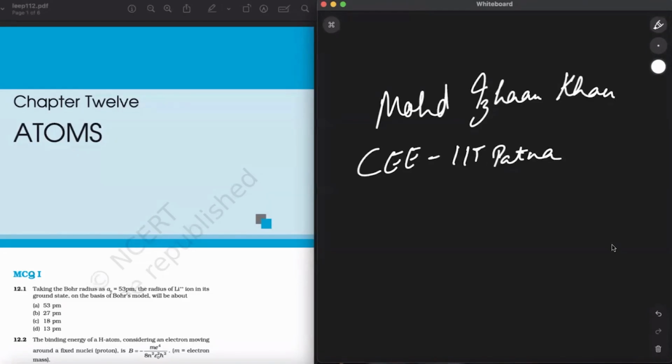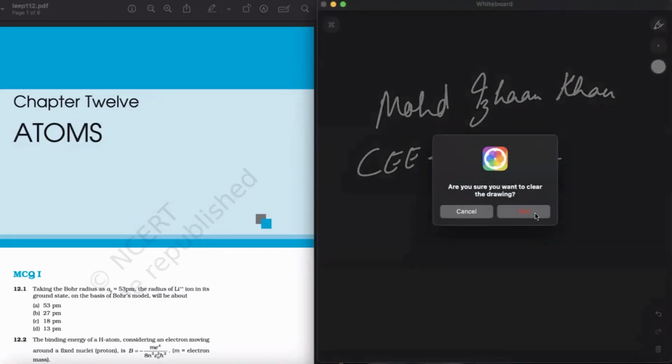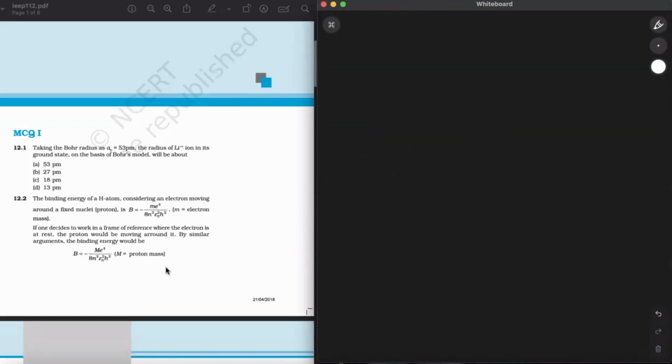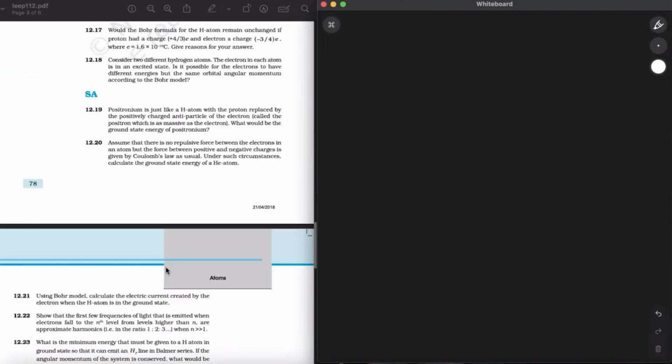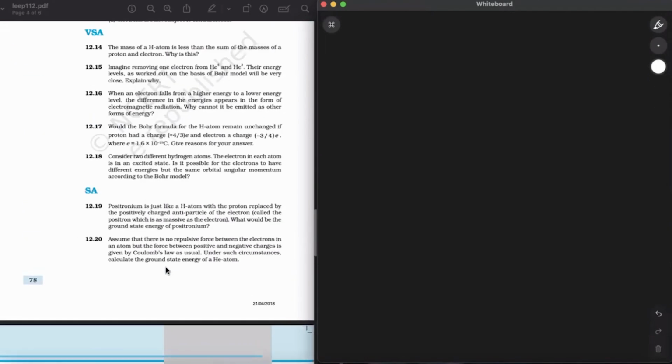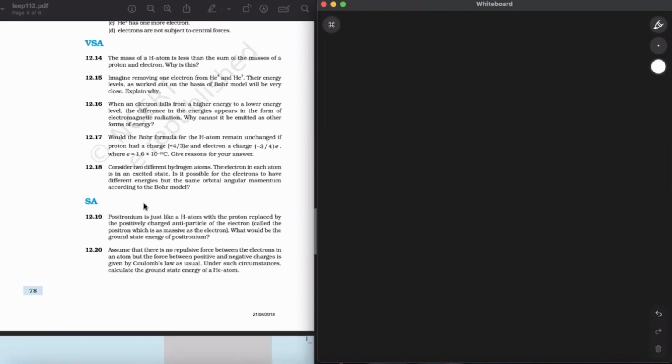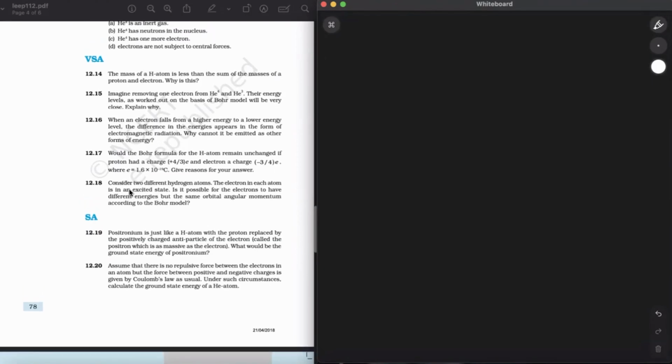We were solving the exemplar questions of chapter number 12 of Physics, Atoms. Sorry for the delay. In the last class, I think we had done till... let me check.